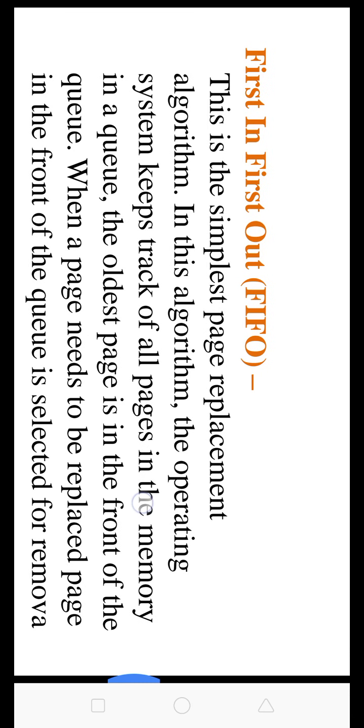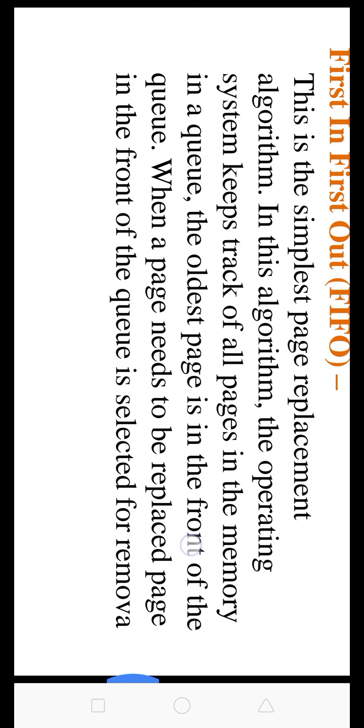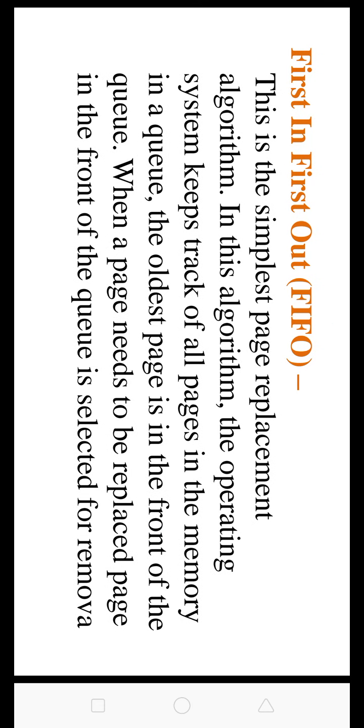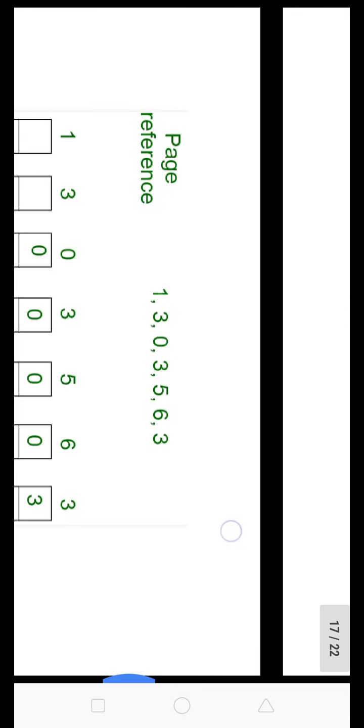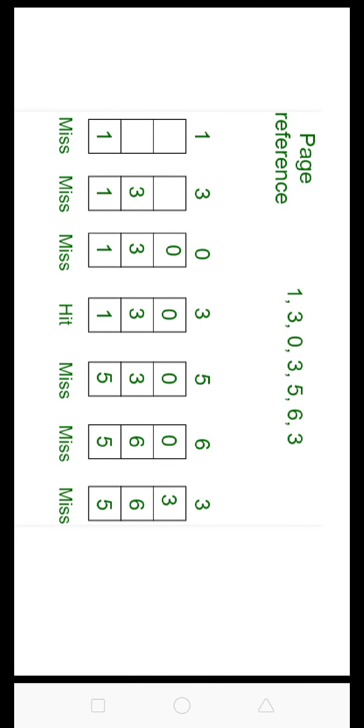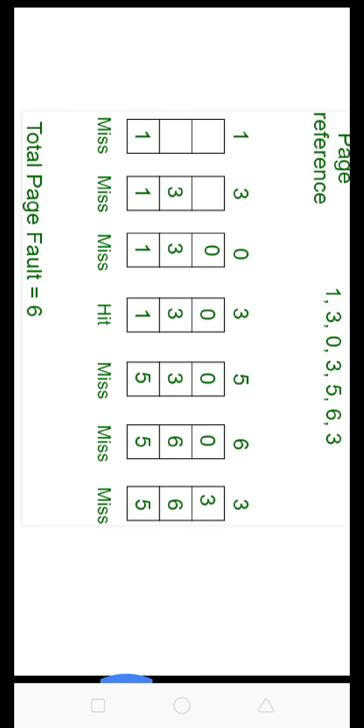The first page replacement algorithm is first in first out. This is the simplest page replacement algorithm. In this algorithm, the operating system keeps track of all the pages in memory in a queue. The oldest page is at the front of the queue. When a page needs to be replaced, the page at the front of the queue is selected for removal. For example, consider the page reference string 1 3 0 3 5 6 with 3 page frames and find the number of page faults.